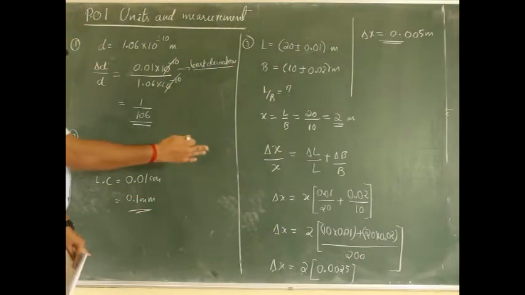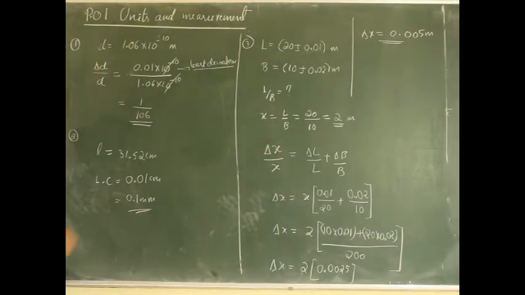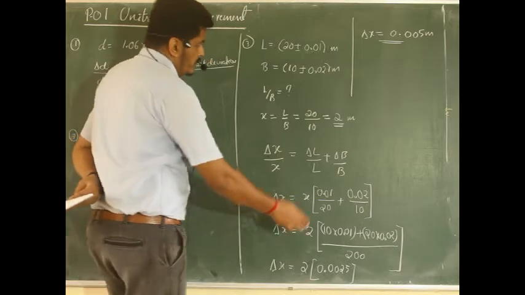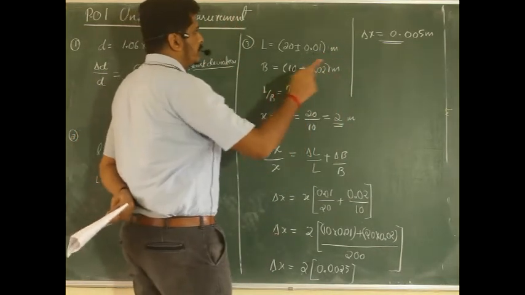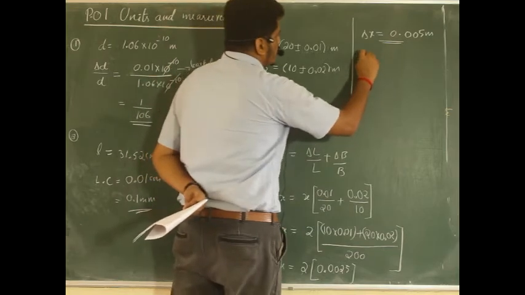Error in the measurement, starting from the L value they have given, the B value also they have given, and next you can see what we require is L divided by B. So substitutions we have done here. Soon after the substitutions, finally we arrive at delta x equal to 0.005 meter. So therefore, how to represent this?